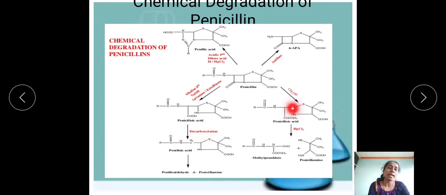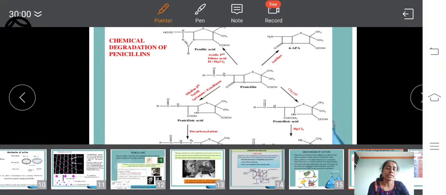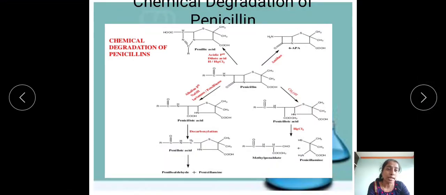Again, by changing the reaction condition, instead of alkaline condition or the use of lactamase or penicillinase, here we are using methanol, and it also gives the penicilloic acid. After the decarboxylation of penicilloic acid, it gives the penilloic acid over here. And afterwards it gives the penaldic acid and the penicillamine. And also by the treatment of silver chloride on the penicilloic acid, it gives the methyl penaldate, that is nothing but your ester, and the penicillamine.